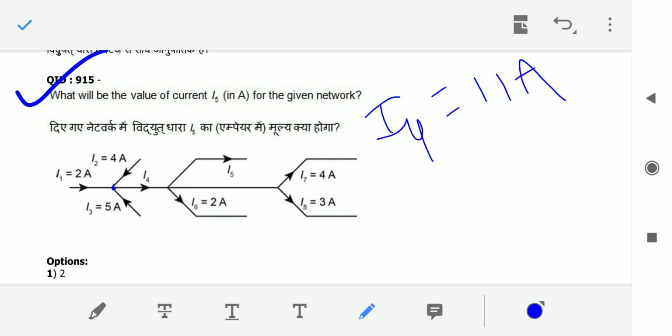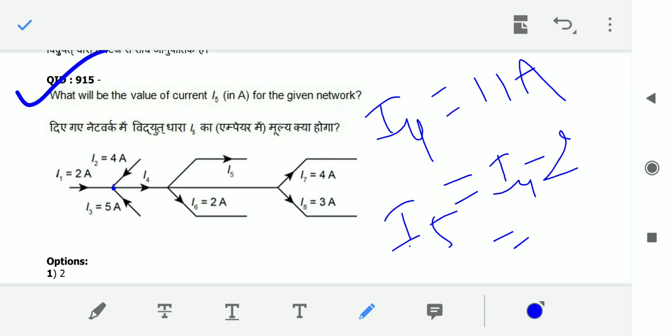Now what is the value of I5? That is I4 minus 2, which means 11 minus 2, equal to 9. So I5 equals 9; this is what students will tell. But the actual answer is not 9.